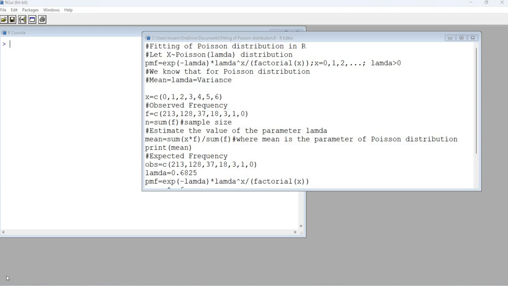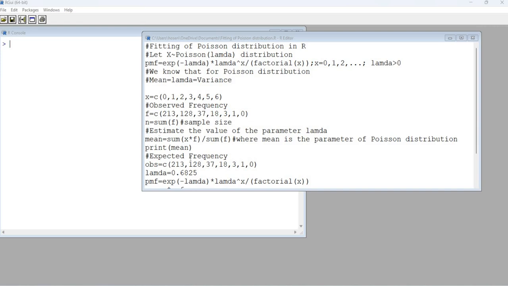Now we take the dataset x, which takes the values 0, 1, 2, 3, 4, 5, 6, and their corresponding frequencies are 213, 128, 37, 18, 3, 1, 0 respectively, which is denoted by f here. And n is the total number of observations.